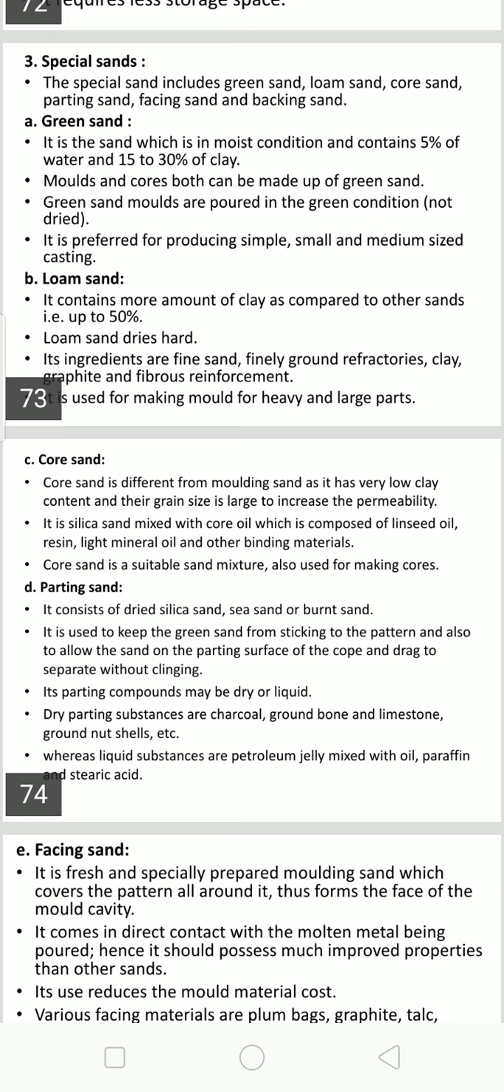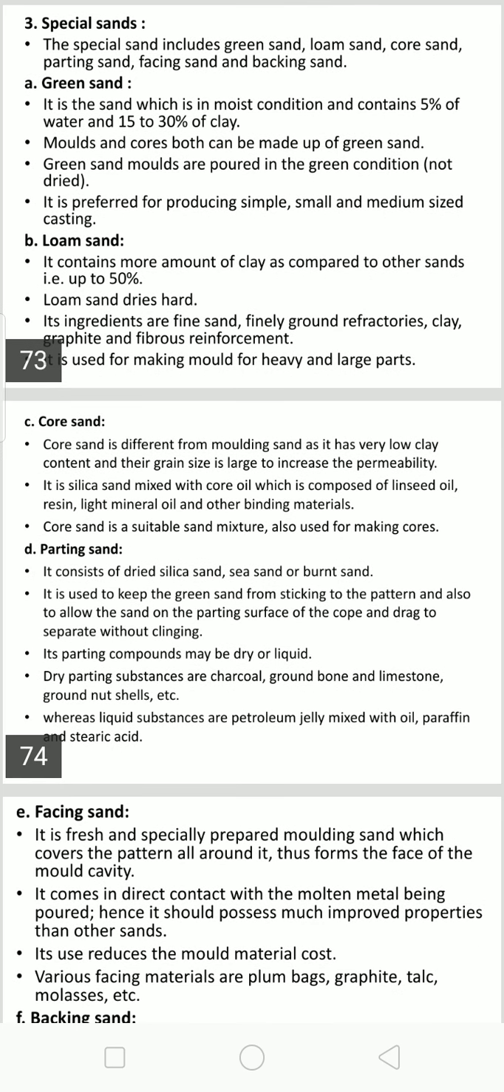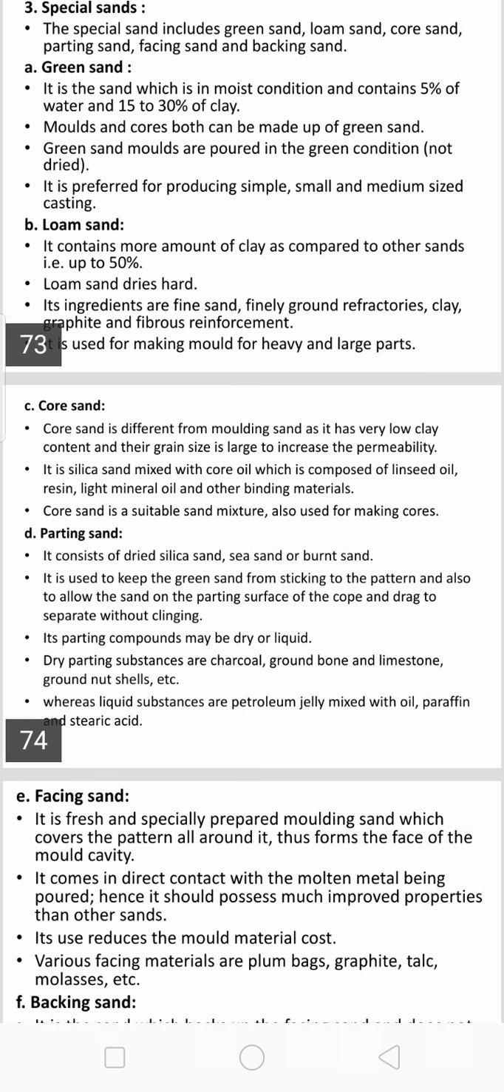Mainly the prepared molding sand contains a lot of moisture, and this should not stick permanently. Hence, finely ground sand in the dry form is sprayed. Its parting compound may be dry or liquid. Dry parting substances are charcoal, ground bone, limestone, and ground nut shells, etc. Whereas the liquid substances are petroleum jelly mixed with oil, paraffin, and stearic acid.